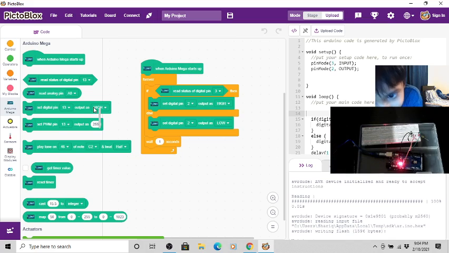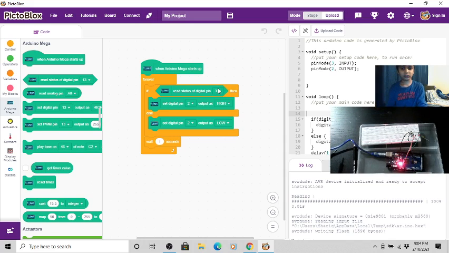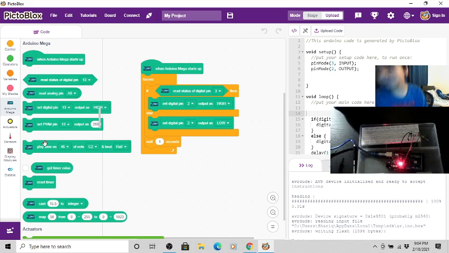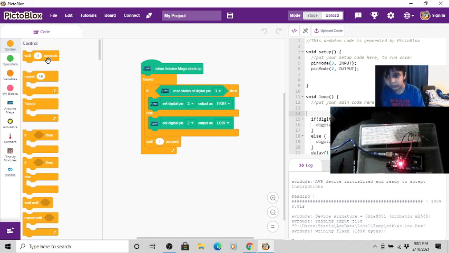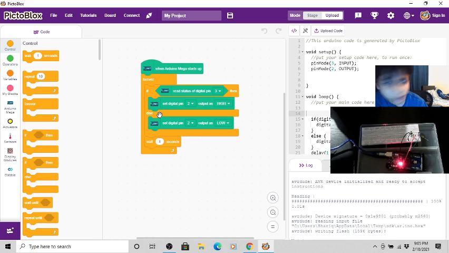And then on the else, drag it again, but this time put it low, and both of them are 2 here, and the digital pin is 3 on this one. And last but not least on PictoBlox, the second block, which is at the beginning, drag it here at the bottom of the else block, the if then else block, I mean.